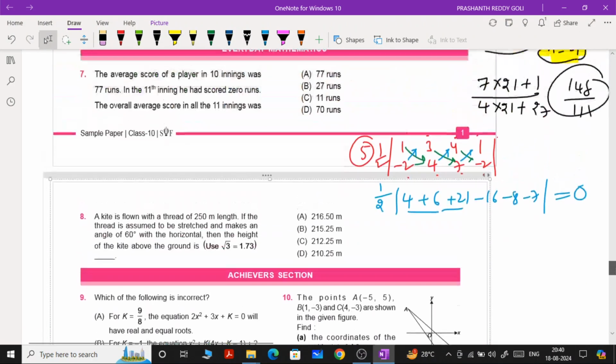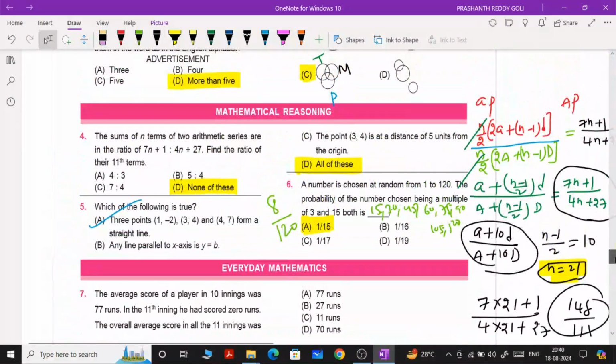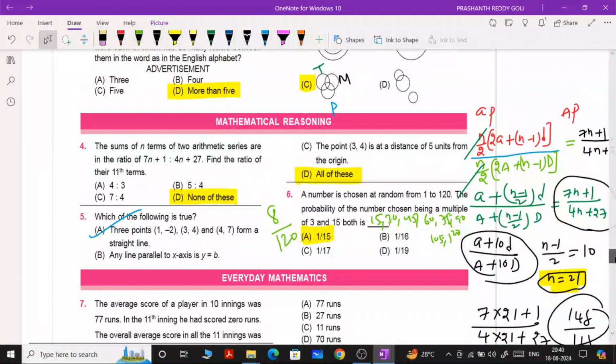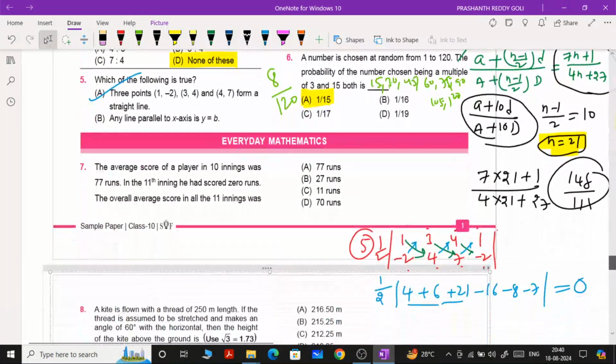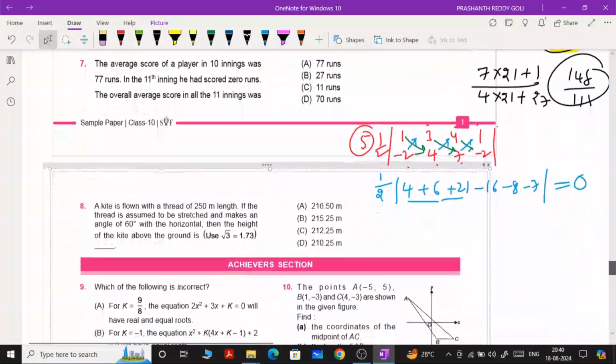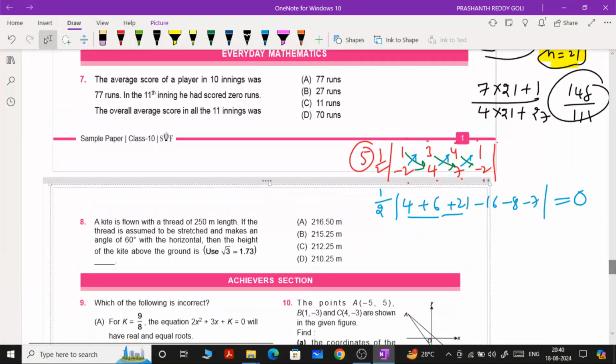I hope you understood. Now that is your 3 questions related to mathematical reasoning. Now we are going to focus on everyday mathematics. Okay, question number 7. What is everyday mathematics?